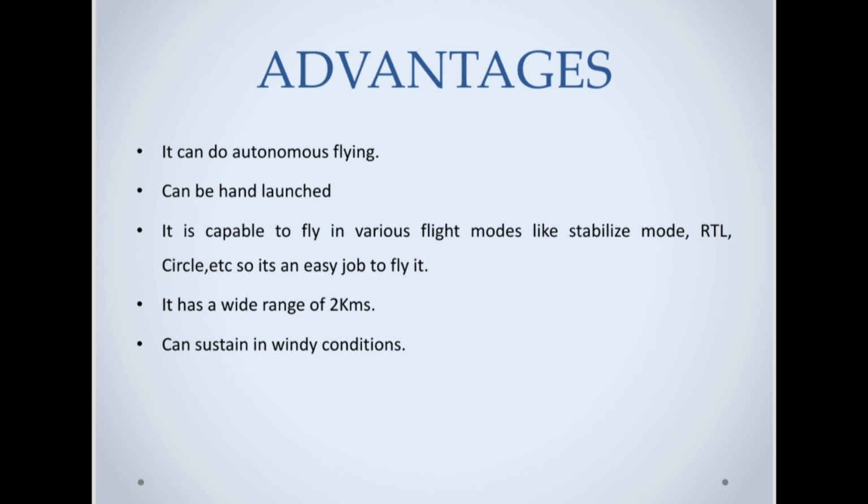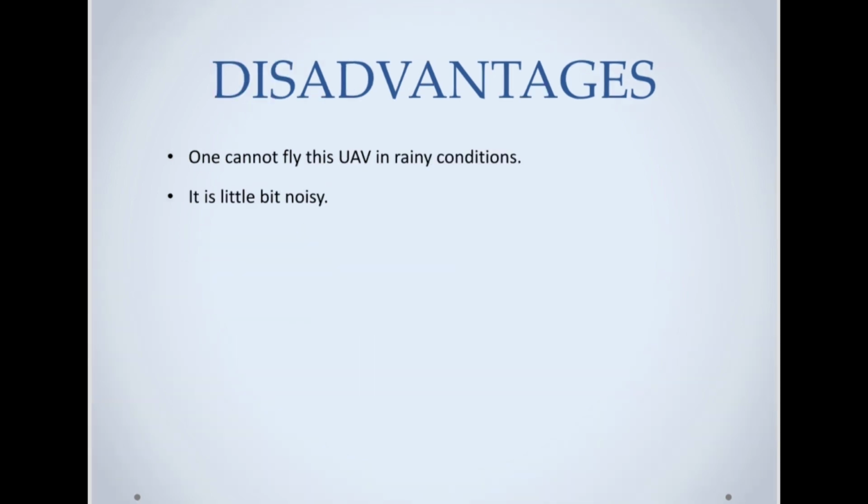Then second one is stabilize mode. This mode can be used in windy conditions where the UAV will try to balance itself, and some other modes are also available like loiter mode, circle mode, and etc. And here are some disadvantages, like one cannot fly this thing in rainy conditions and it is a little bit noisy, but we are continuously working on that.